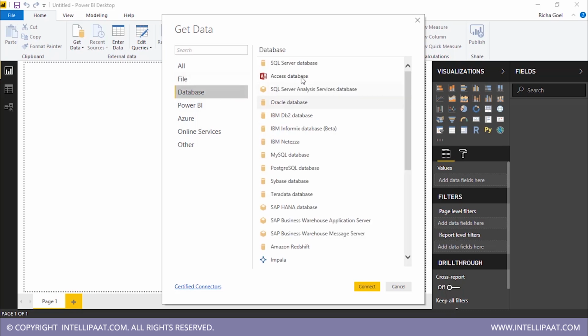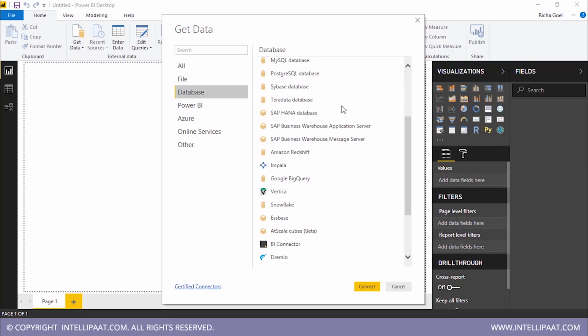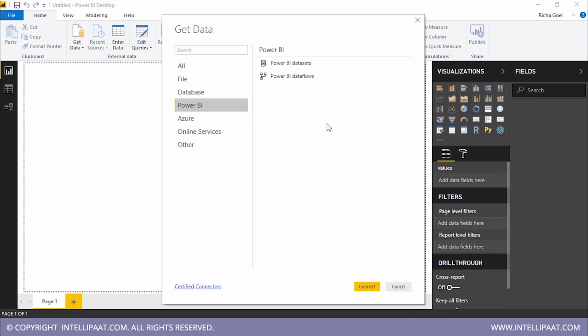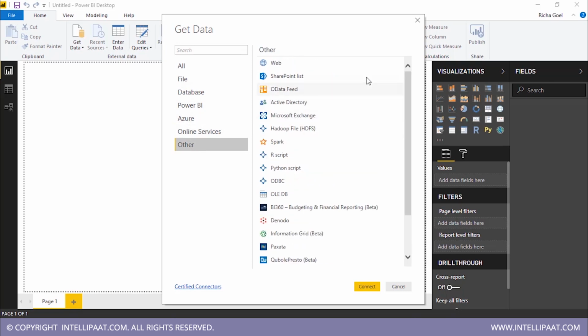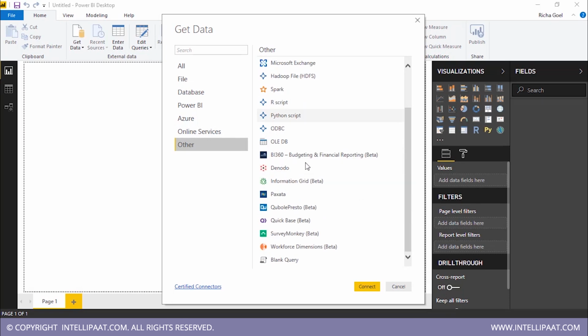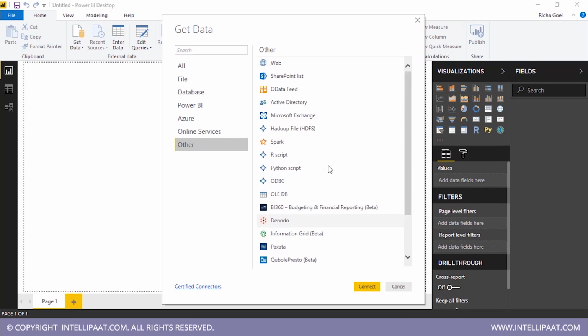You can take it directly from databases, all these databases are fine. You can directly take in Power BI files which have a .pbix extension. You can take it from Azure, other online sources, and other files that include R script, Python, ODBC, Spark. I mean, any kind of data can be ingested over here, and this will work absolutely fine. Now, this is the beauty of Power BI Desktop.